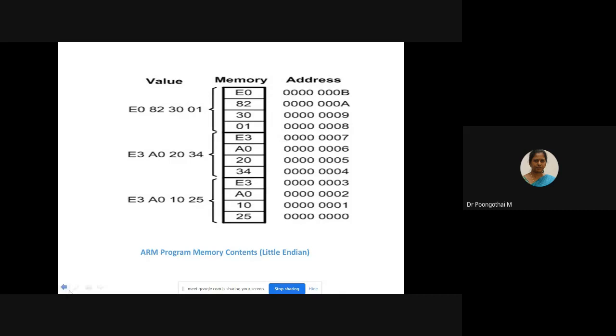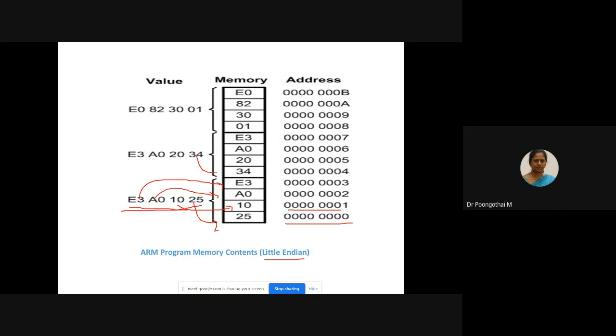So look at this example. The example follows little endian. This is your input. First 25 is loaded into the starting address of memory. Next, the address will be incremented, the second byte is loaded, next the third byte, then the fourth byte is loaded. So 0, 1, 2, 3 hold this 32-bit value.